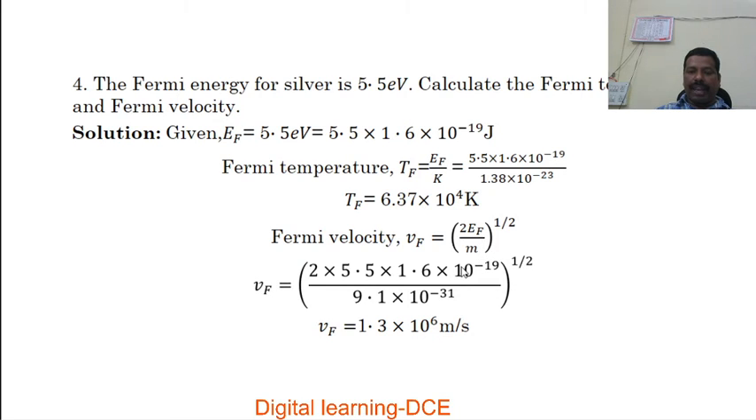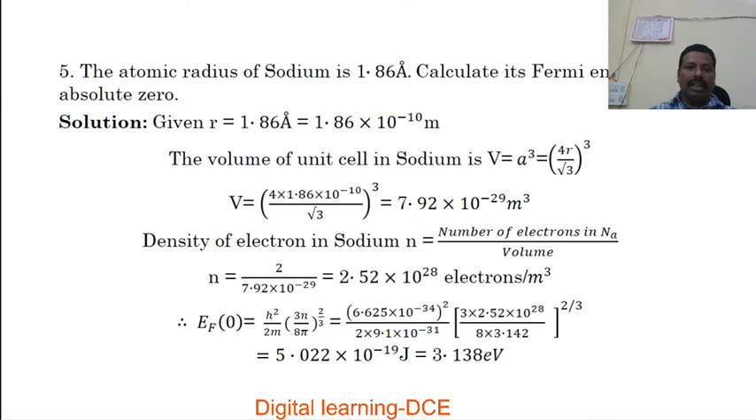Substitute the value of EF and mass of the electron, and simplifying, we get the value of Fermi velocity as 1.3 × 10^6 meter per second. Next problem. The atomic radius of sodium is 1.86 angstrom. Calculate its Fermi energy at absolute zero.